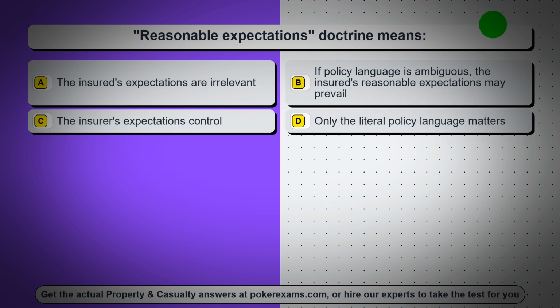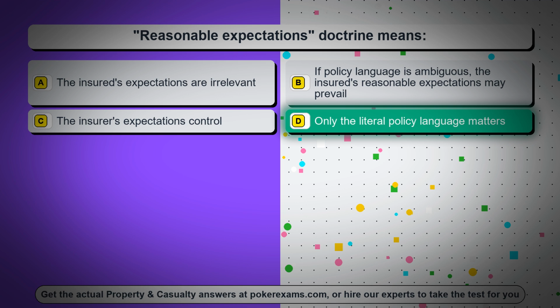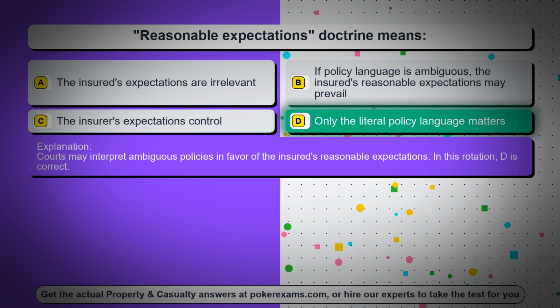Question 80. Reasonable expectations doctrine means. Option A, the insured's expectations are irrelevant. Option B, if policy language is ambiguous, the insured's reasonable expectations may prevail. Option C, the insurer's expectations control. Option D, only the literal policy language matters. The correct answer is option D, only the literal policy language matters. Courts may interpret ambiguous policies in favor of the insured's reasonable expectations. In this rotation, D is correct.